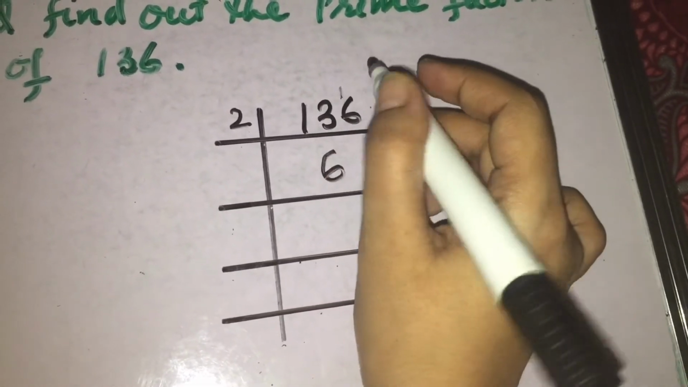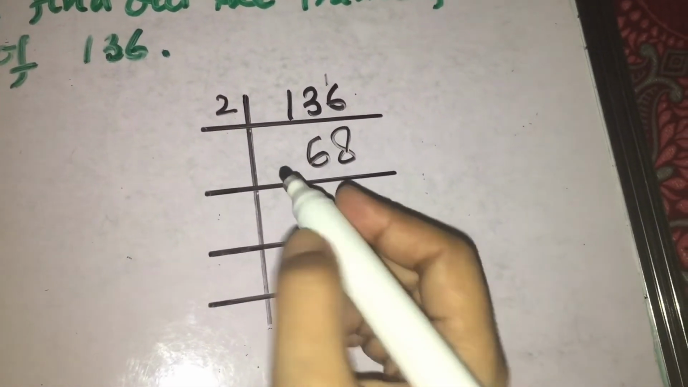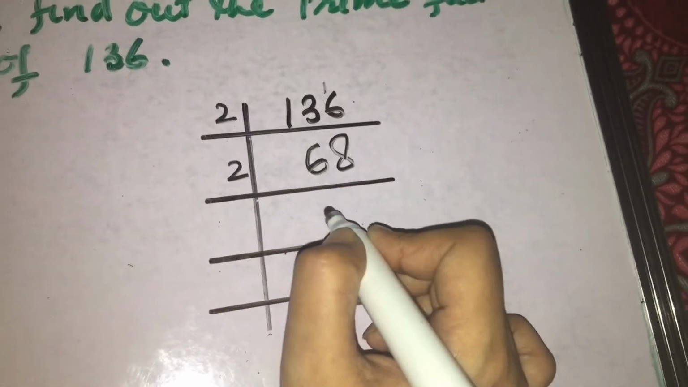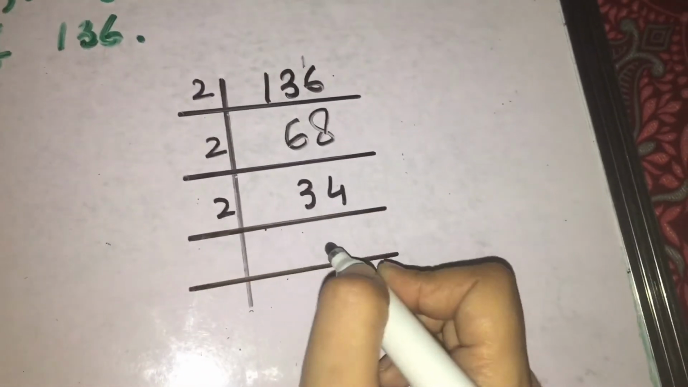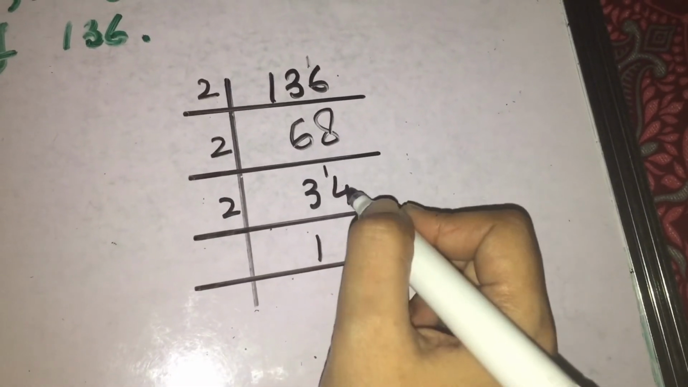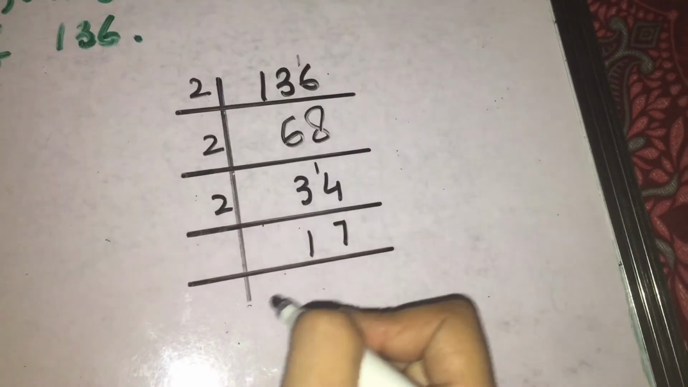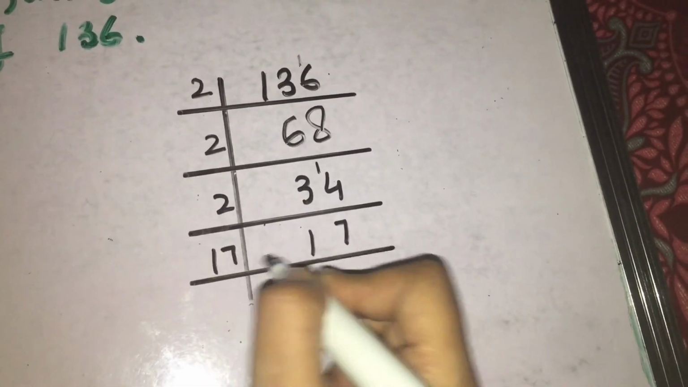2 6s are 12. 1 remaining. 1 आपने 6 को दे दिया. Now 2 8s are 16. Then 2 3s are 6 and 2 4s are 8. Then 2 1s are 2. 1 remaining. It is 14. 2 7s are 14. This is now a prime number. 17 ones are 17.